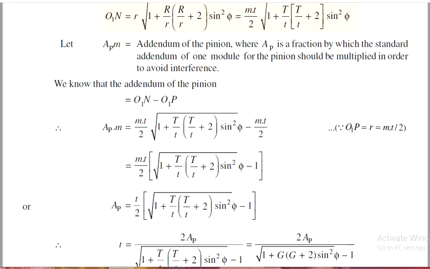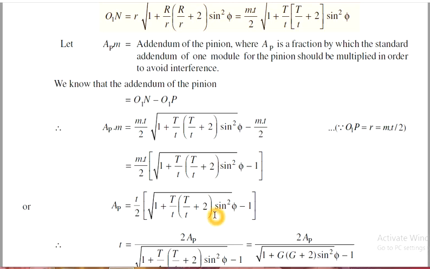Then we know the addendum of the pinion is O1N minus O1P. O1P is the pitch circle radius of the pinion, that is small r, equal to mt by 2.